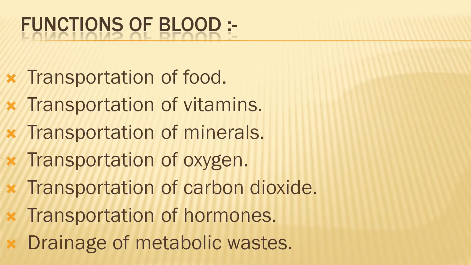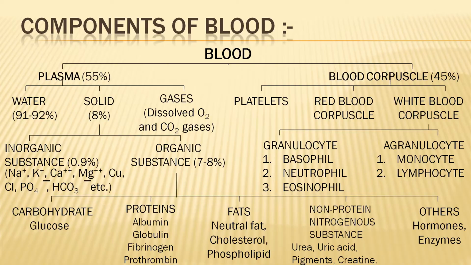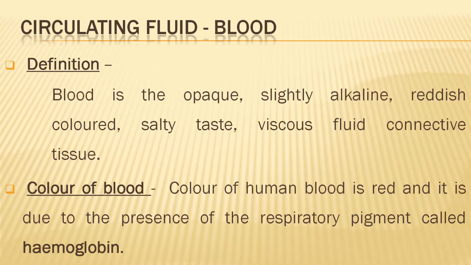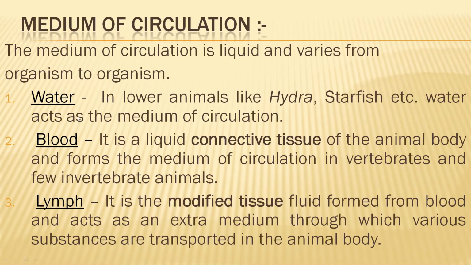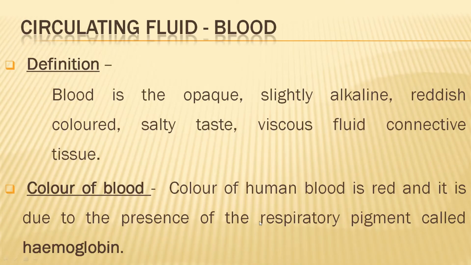See the recapitulation once. It is a modified tissue fluid formed from the blood and acts as an extra medium for the transportation.